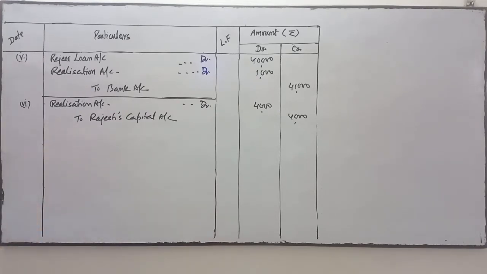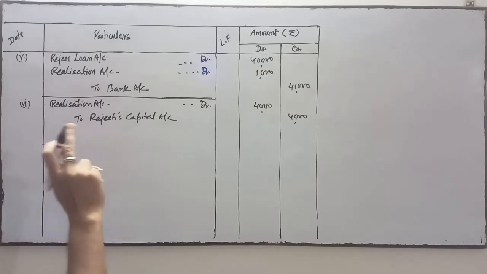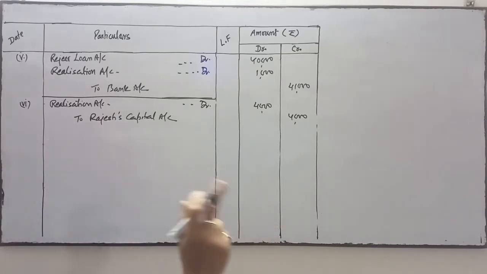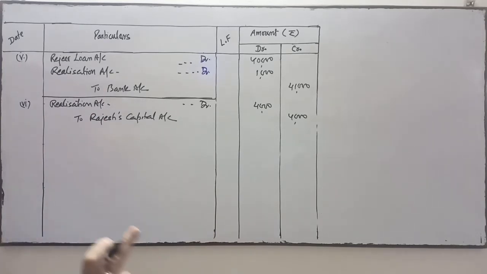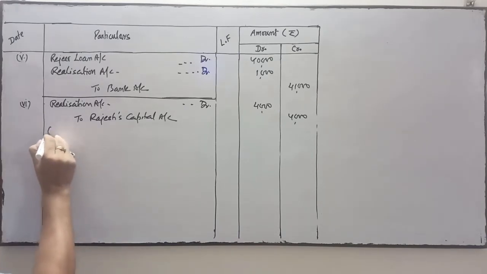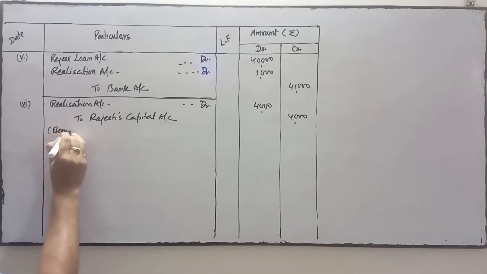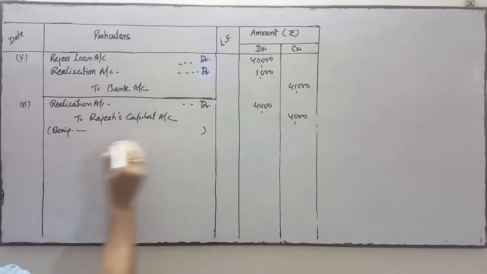So being realization expenses paid by Rajesh is transferred to realization account, which is allowed to them. Narration will be very simple, being, you write the narrations. Okay.